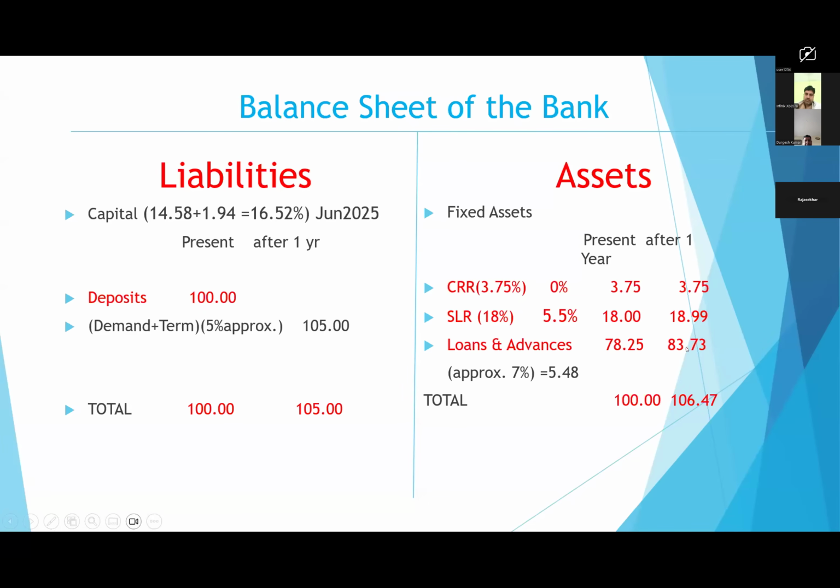Our loans and advances with interest, 100% we cannot recover. Some NPAs, some write-offs will be there, some loss. For example, if you incur 2 crores loss in this portfolio, you will receive only 104.47 crores, whereas you have to pay depositors 105 crores. That means here you are incurring a little loss.